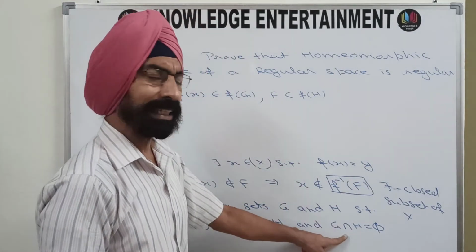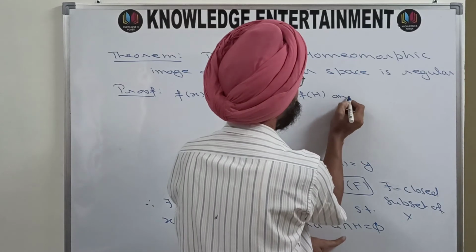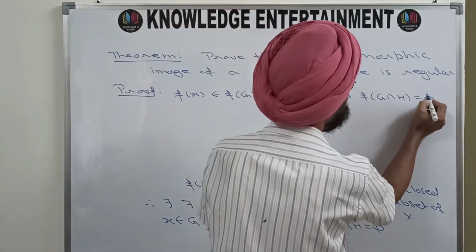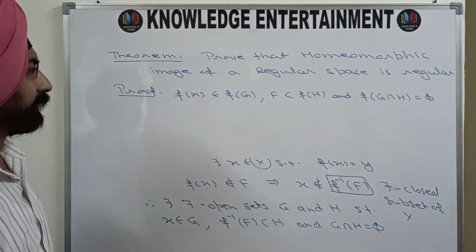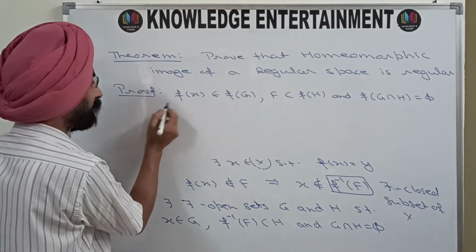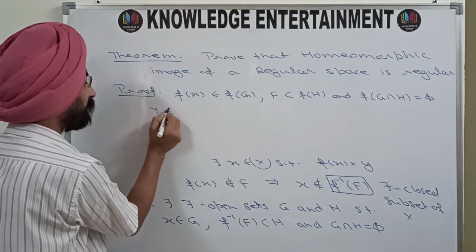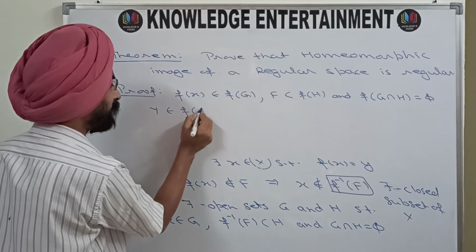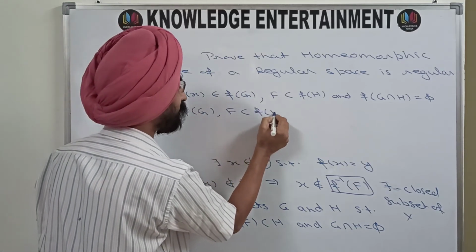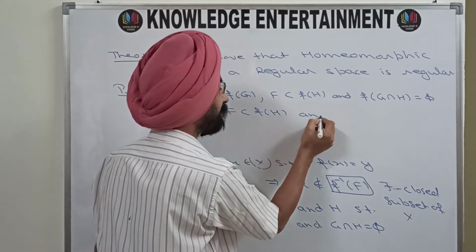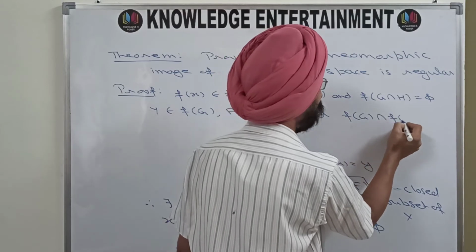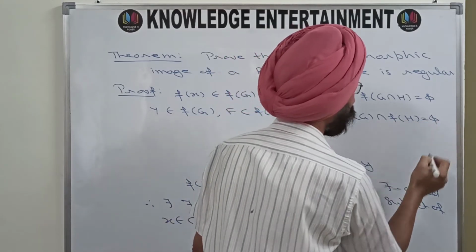And G intersection H is phi. So that means F of G intersection H is also phi. Now I'm rewriting the step. This f(x) is y, so y belongs to f of g, f is covered by f of h, and this I can write as f(g) intersection f(h) is phi.